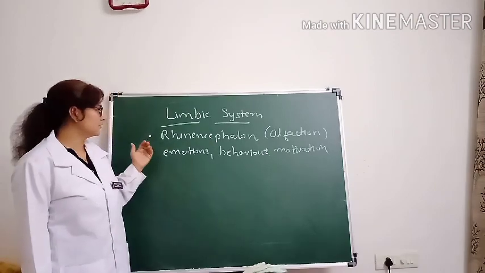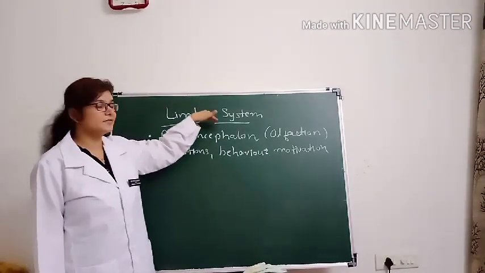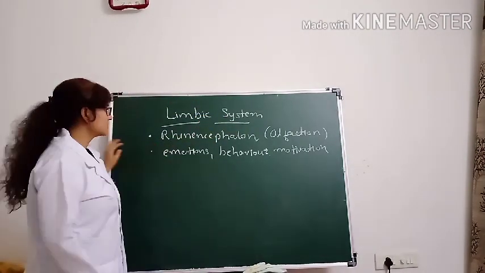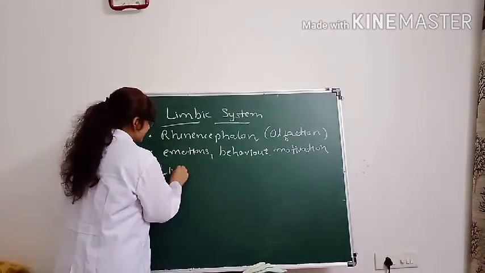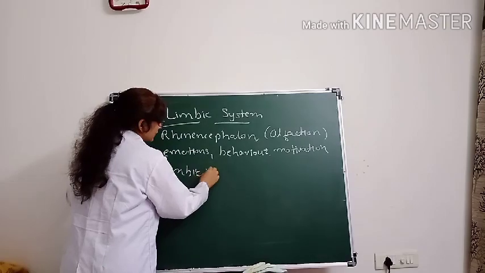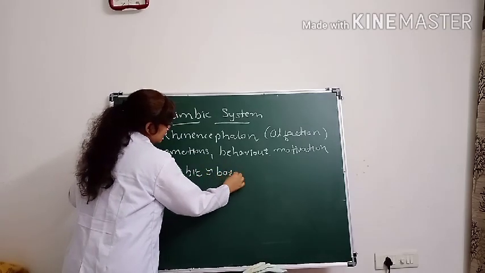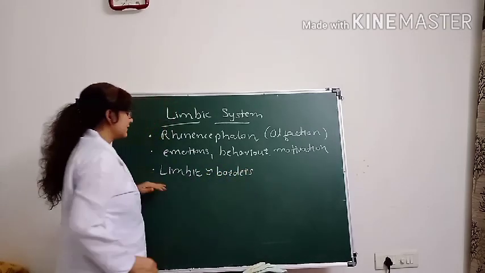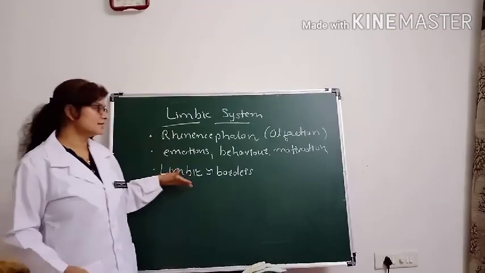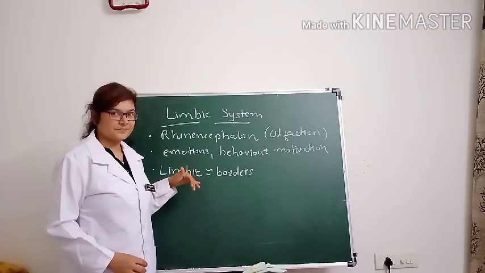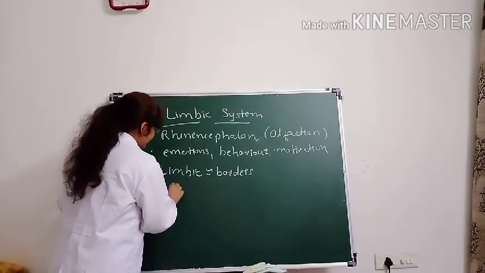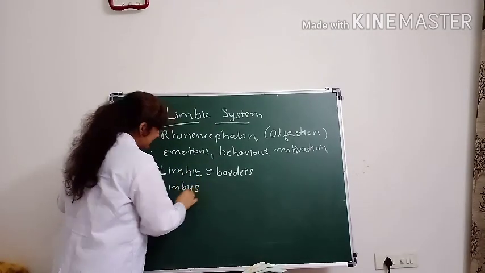Now another aspect is the name of the system, that is the limbic system. The meaning of limbic is borders. In Guyton, it is given that limbic means borders. Another name is the limbus. Another concept is where this name comes from, that is limbus.